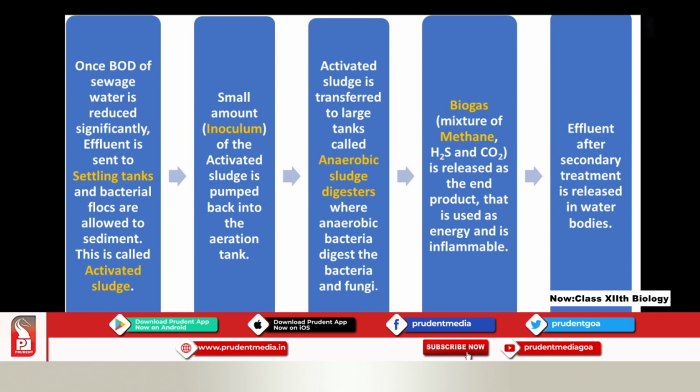I will show you once again. So when the sludge remains, aeration takes place, the flocks act, settling. And after settling, some of the water is taken out and some of the sludge is sent back as an inoculum. You know what is inoculum from the previous one, and the remaining is pumped back.